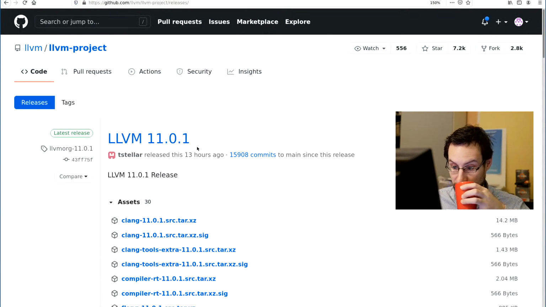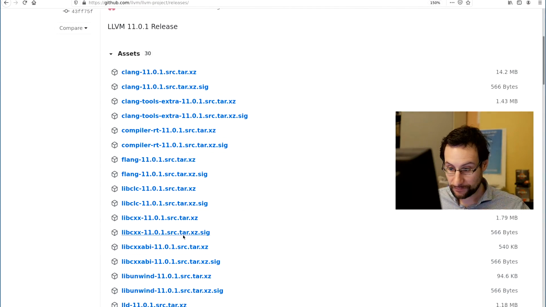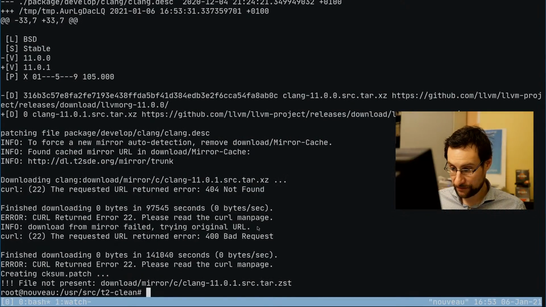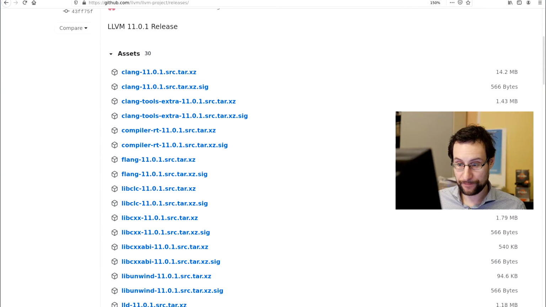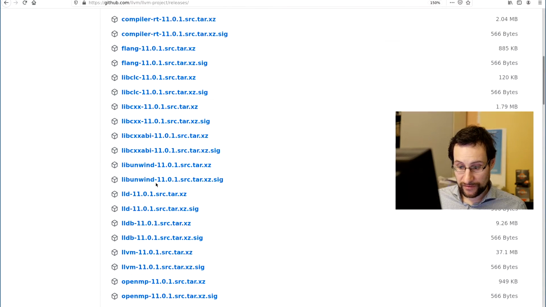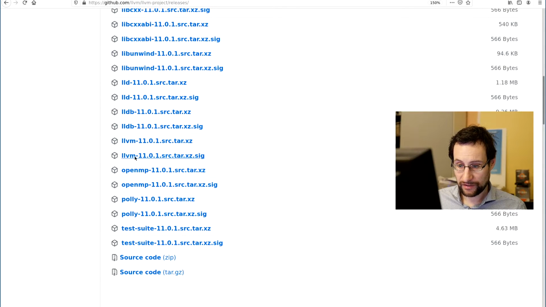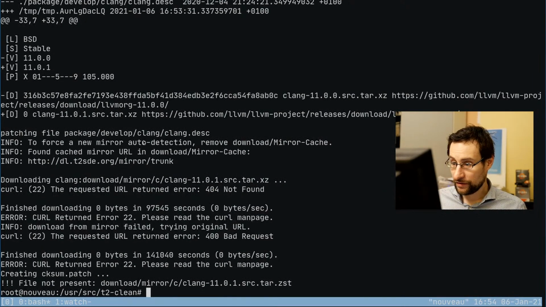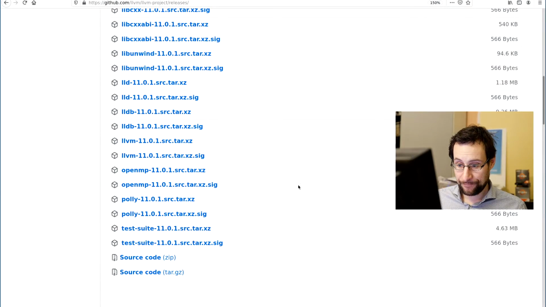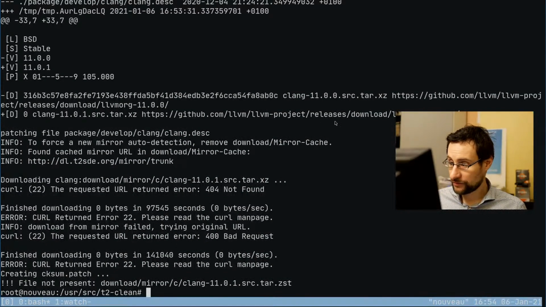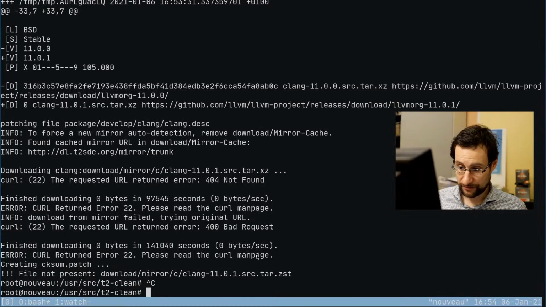Also, obviously, this takes a while to compile. Source tar x set. Also, by the way, someday we probably need to package flang or something. Let's see what is here. The URL LLVM 11.0.1, on first glance, unless we have here some really stupid Unicode stuff. Why is always some crap happening live on YouTube?